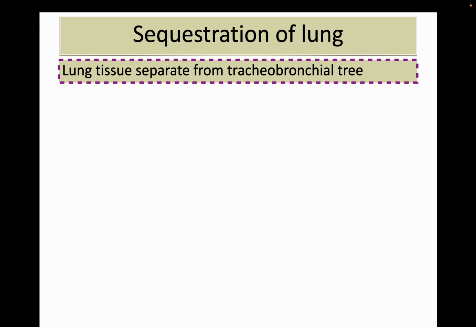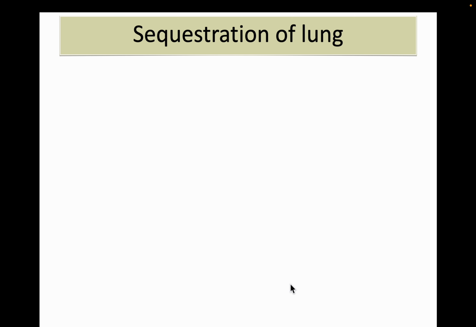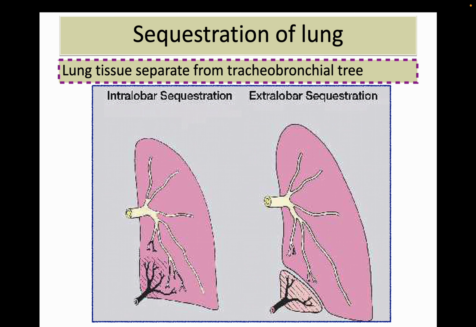Sequestration of lung is lung tissue separate from the tracheobronchial tree. So this is, you can see. Intralobular sequestration is within the lung tissue, extralobular is outside the lung. So sequestration of lung can happen in two ways. It may be within the substance of the lung tissue, or it may be outside the lung.